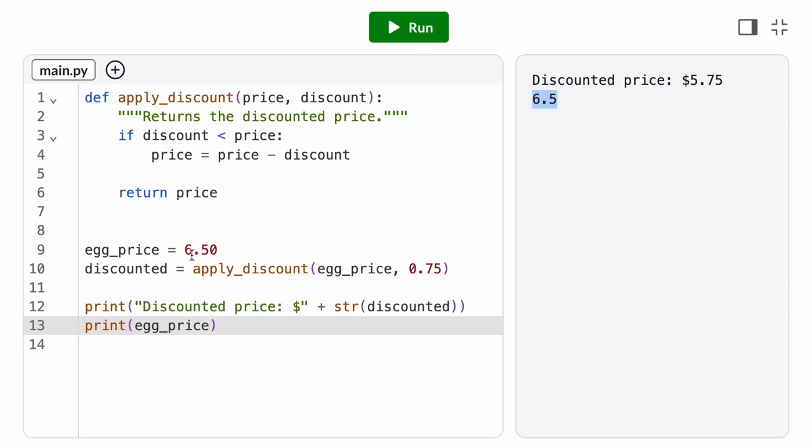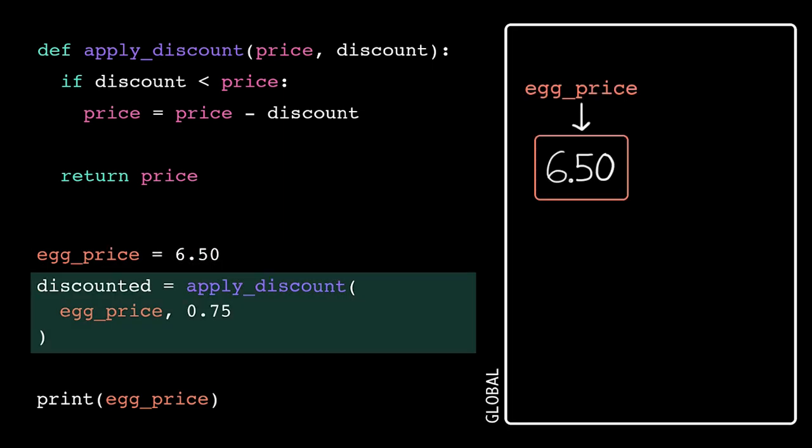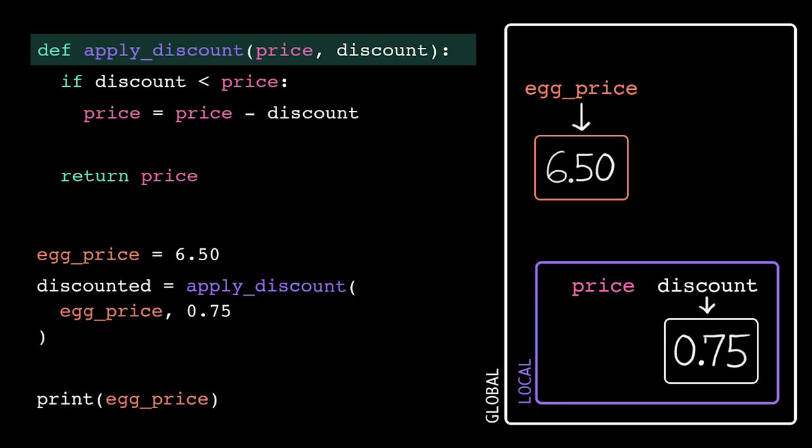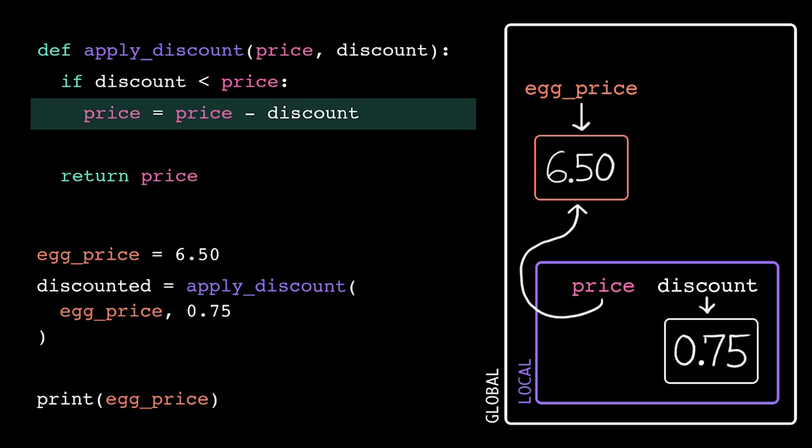In Python, however, it's not quite true that the computer makes a copy of the value when it passes it into the function. Instead, Python passes all arguments into functions by assignment. Pass by assignment means that the computer passes a reference to the original value, not a copy of it. So our local parameter variable initially points to that same location in memory. However, this doesn't form a permanent two-way link. If we later reassign that parameter inside the function body, it doesn't affect that original variable. The computer allocates a new chunk of memory in local scope, stores the new value there, and then moves the parameter variable to point to that new location.